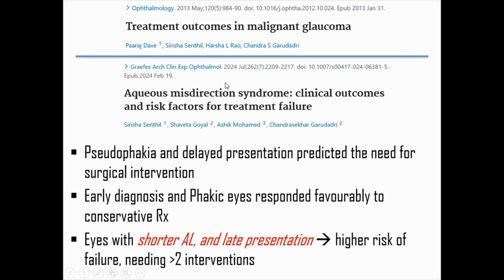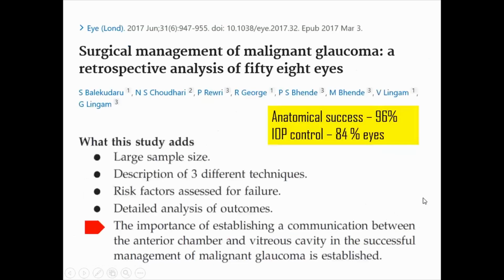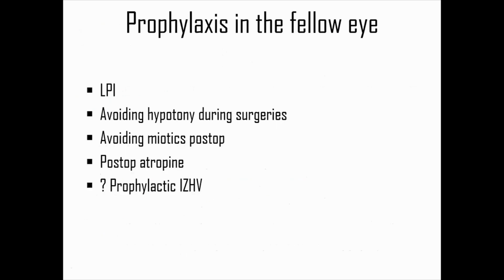So these are the papers from the LVP, which looked at the treatment outcomes in malignant glaucoma. So here, eyes with shorter axial length and late presentation had a high risk of failure. So this is one from SN. Here they compared 3 different surgical techniques and assessed the risk factors of failure. They had anatomical success of 96% and IOP control in 84% in those eyes which had a unicameral communication. So that is so critical to resolve the malignant glaucoma.